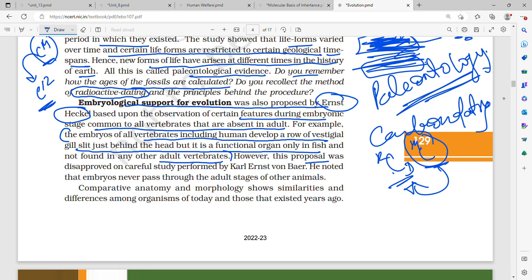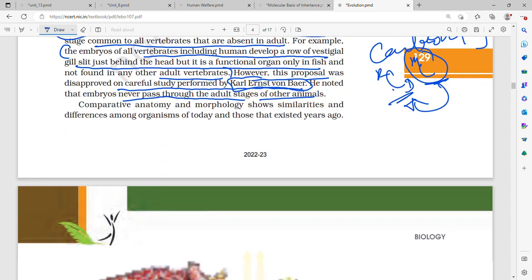However, this proposal was disproved on careful study by Karl Ernst von Baer. Ernst Haeckel was the first to give embryological support for evolution, but this was disproved by von Baer. What did von Baer say? Von Baer noted that embryos never pass through the adult stages of other animals.